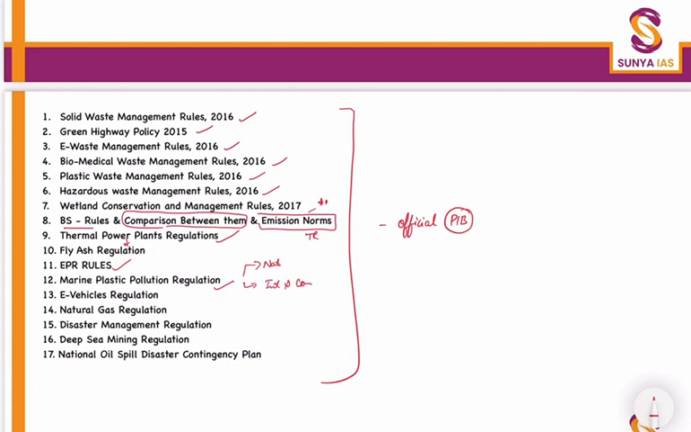Okay. Then we have to move on to the e-vehicles regulation, then natural gas regulation, disaster management regulation, what all are the initiatives and the agencies responsible for it. Then we will be moving on to the deep sea mining regulation, both international and national perspective. And then with respect to the National Oil Spill Disaster Contingency Plan, with respect to our history, whatever the famous oil spills are there, make a tabular format of them and memorize it.